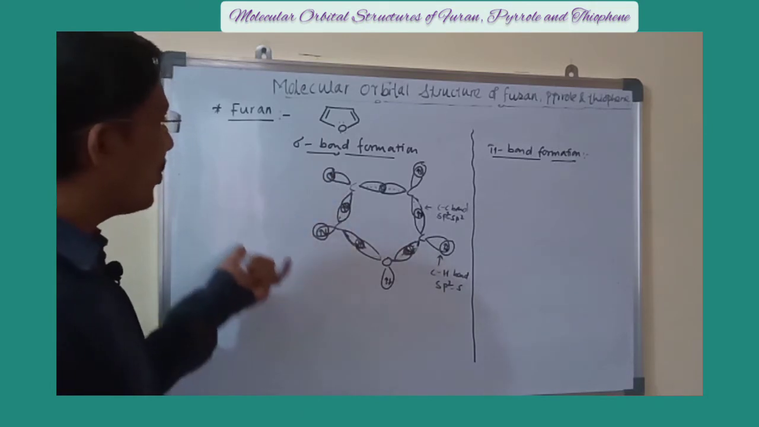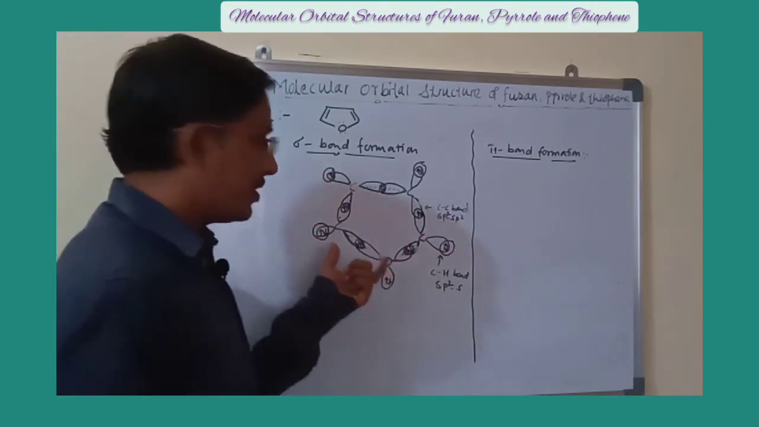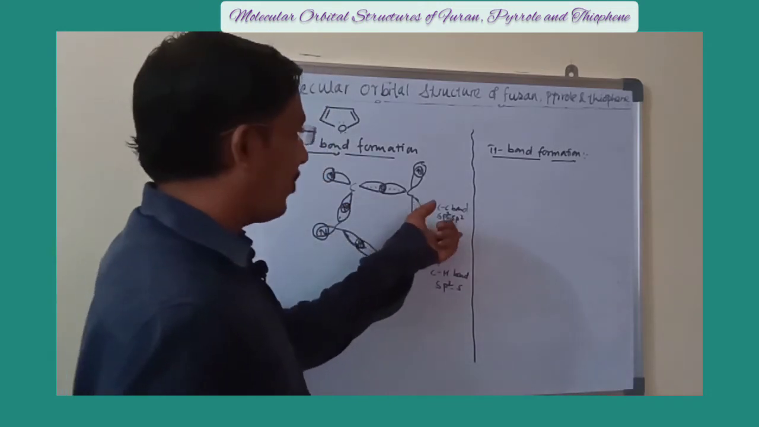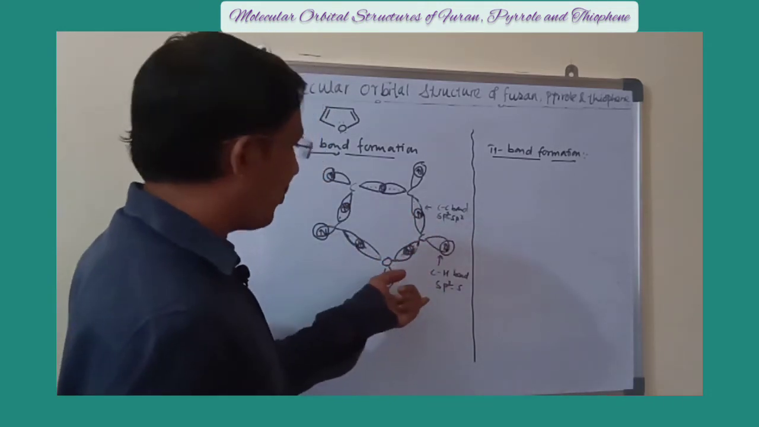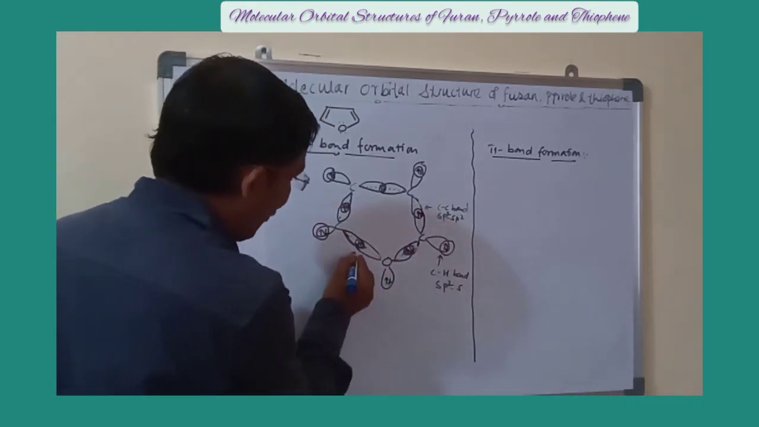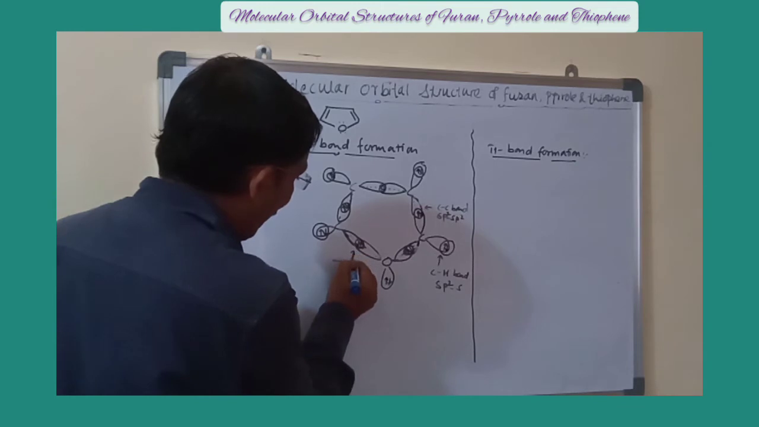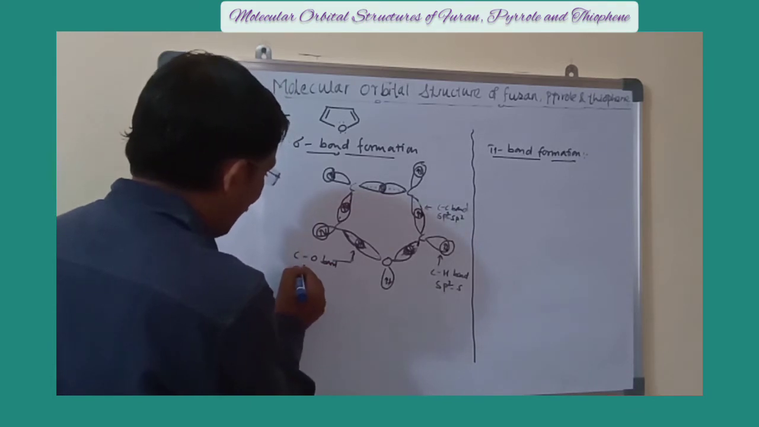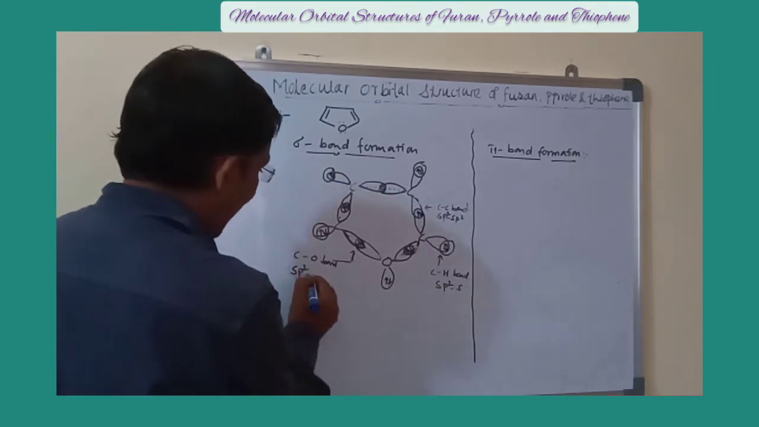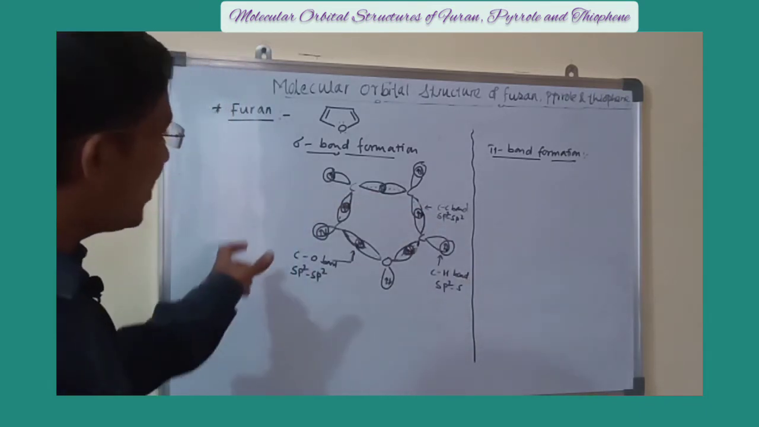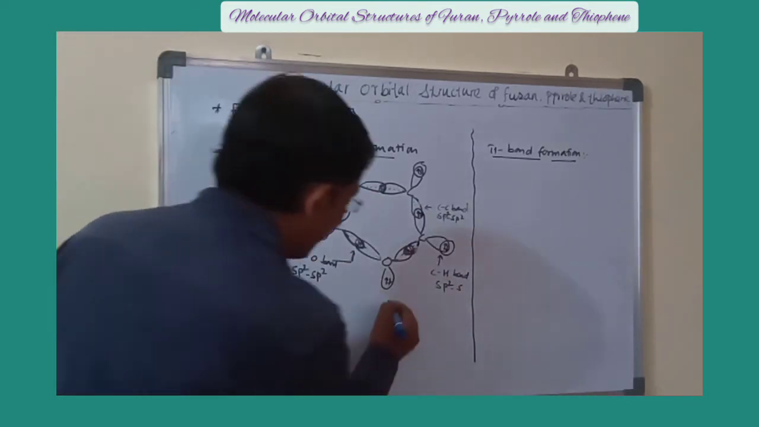During the formation of this type of structure, there is formation of carbon-carbon bond by sp2-sp2 overlap. There is formation of C-H sigma bond by sp2-s overlap. Similarly, this is a carbon-oxygen bond formed by sp2-sp2 overlap, that is sp2 hybrid orbital of carbon and sp2 hybrid orbital of the oxygen. In this way, the sigma bond formation takes place.